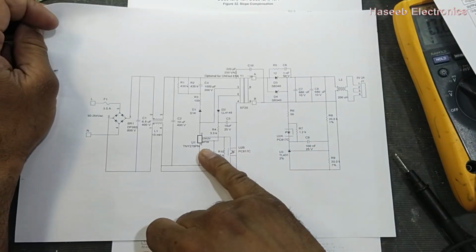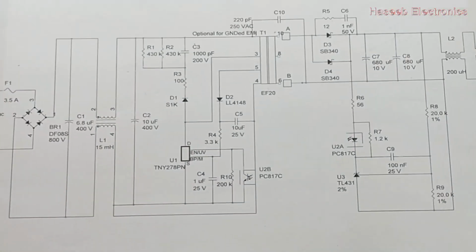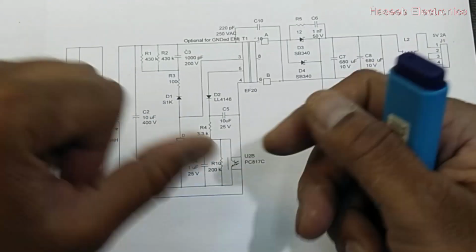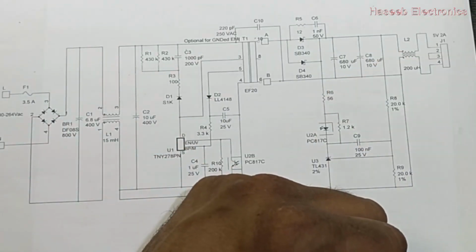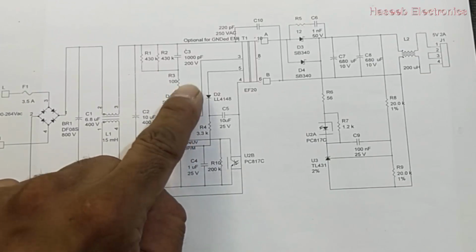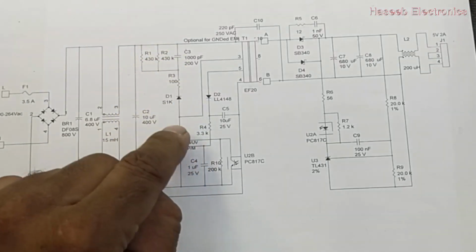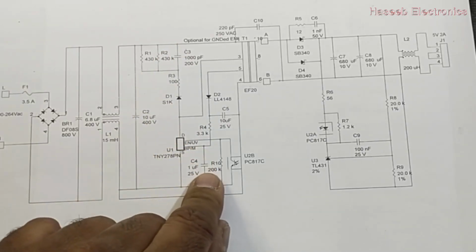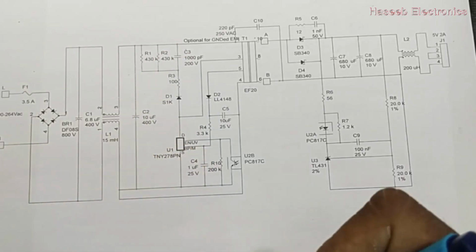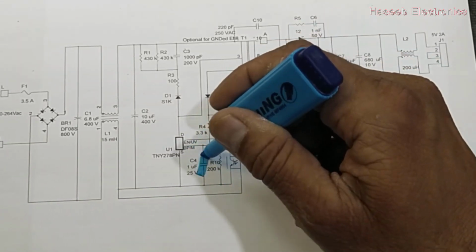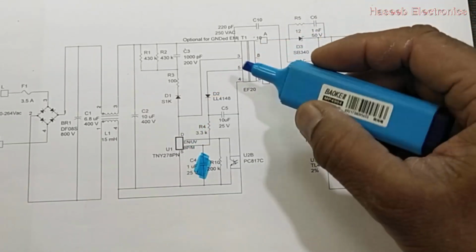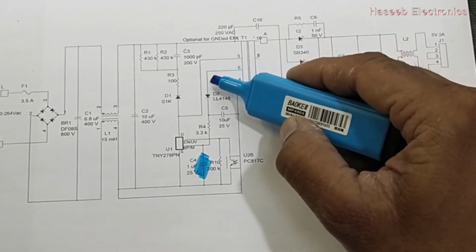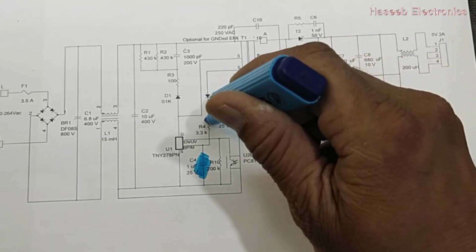Sometime we are using IC with built-in MOSFET like TNY278PN. If we see its data sheet, in this situation it is not using some startup resistor, it uses its internal startup circuit. So it is at bypass pin. So here is bypass capacitor. In this situation, we will take a feedback voltage, VCC voltage, from transformer, rectifier and this resistor.